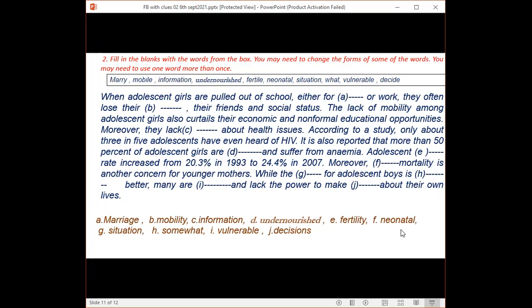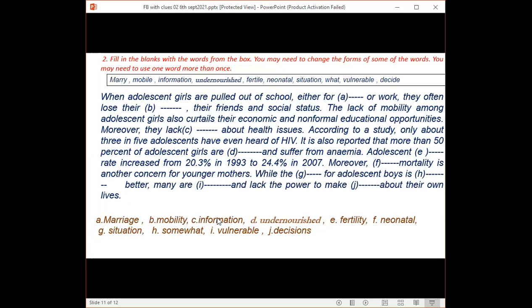Moreover, neonatal mortality. Here, I have used neonatal in its actual form. Neonatal mortality is another concern for young mothers.